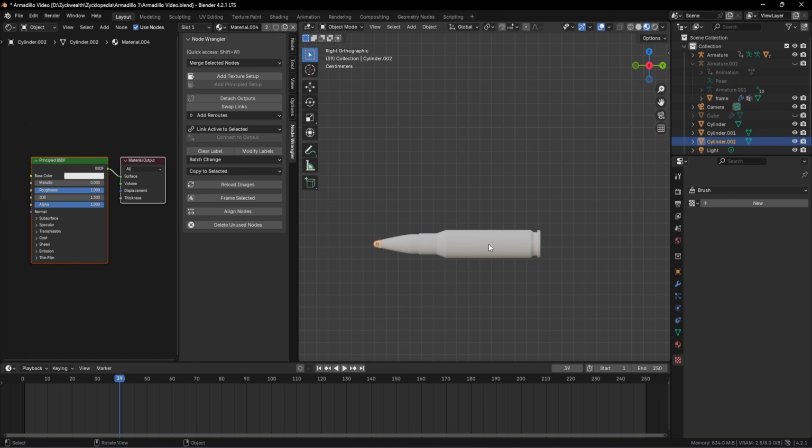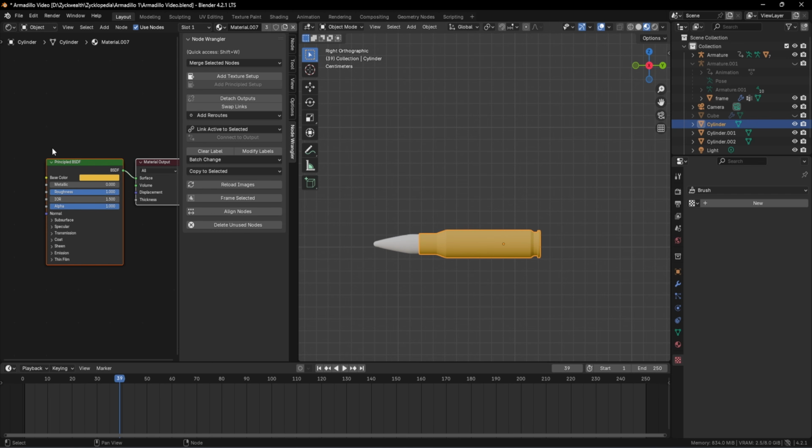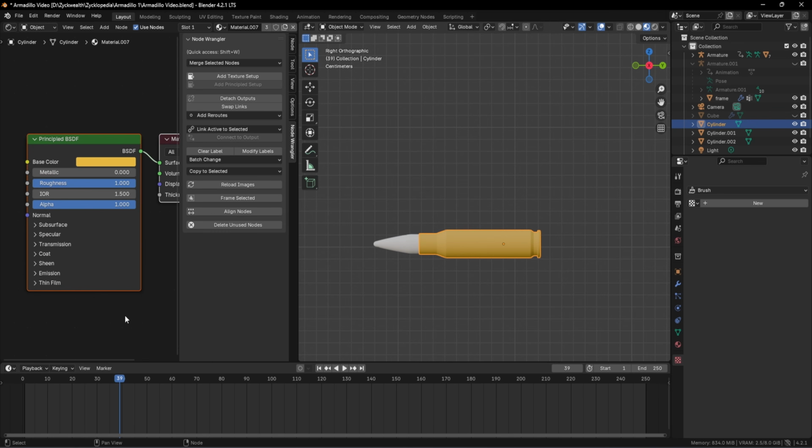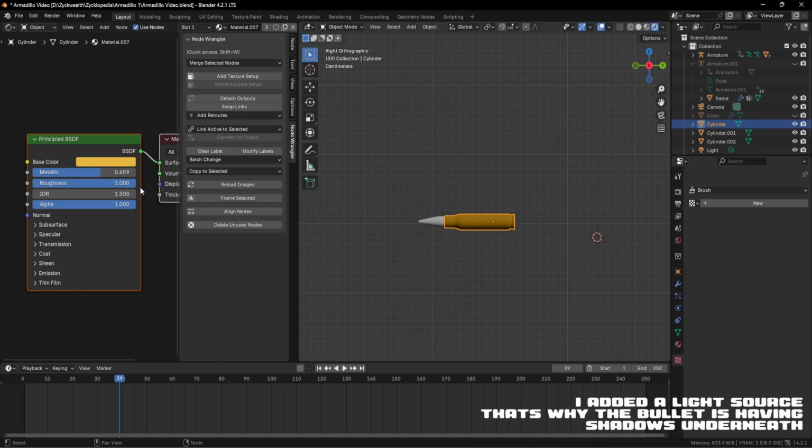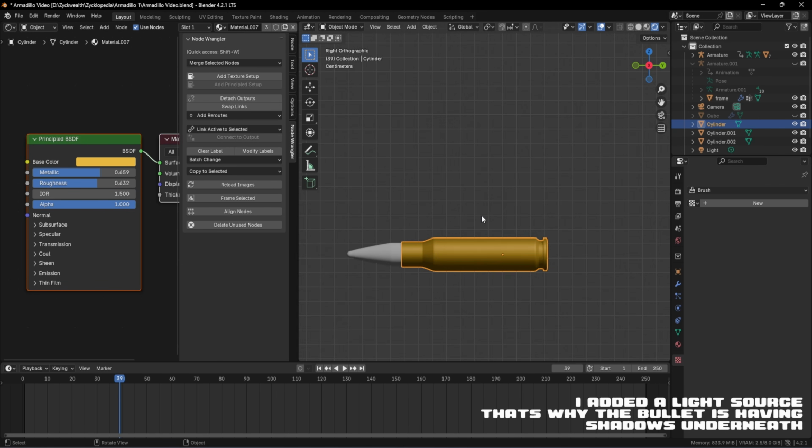So for that, just click on this part of the bullet, then go towards our base color. Then we can set this yellow color like this. It can be anything. You can use an actual reference image to set this up, but I'm just showing you how things work inside of Blender. The next step would be to go towards this metallic property and increase it all the way up like this. I guess it's gonna give our bullet a shiny effect. Let's see. And after that, let's bring down the roughness a little bit like this. So we will have this effect on our bullet.